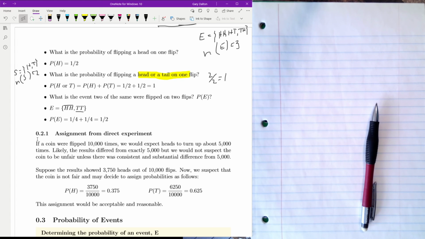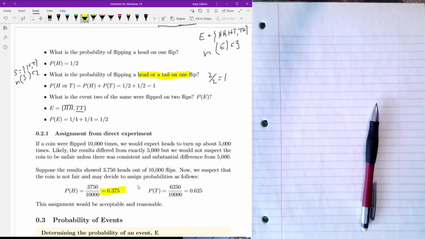So let's say instead we flip a coin 10,000 times and we get 3,750 heads. Based upon those kind of numbers, I'm going to say that's not a fair coin. I think the probability of heads is probably significantly less. And then we just use the numbers that we have to assign the probability. So we use the 3,750 divided by 10,000, and that gives us our 0.375 for probability for heads. The probability for tails is 1 minus that, or 6,250 divided by 10,000.